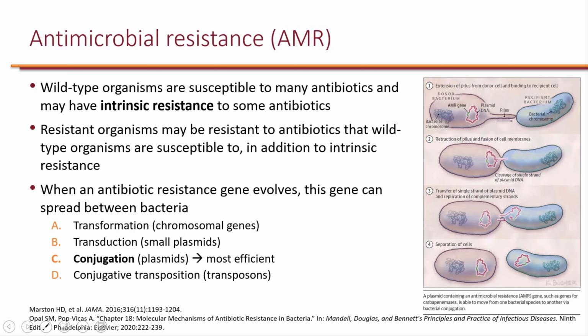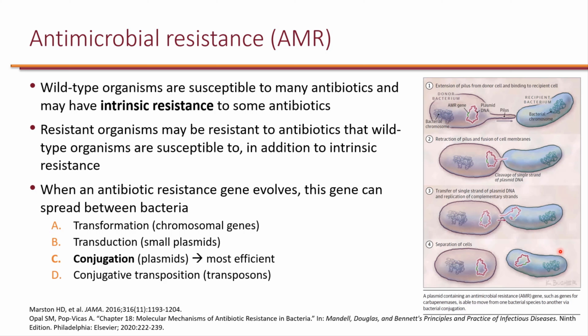For example, wild-type Staphylococcus aureus is susceptible to penicillin, but you will see that many Staphylococcus aureus strains have developed resistance to penicillin. Wild-type Pseudomonas aeruginosa is intrinsically resistant to penicillin. Now, when bacteria develop resistance, not only can they pass these resistance genes when they divide, but they can also pass it to other species.